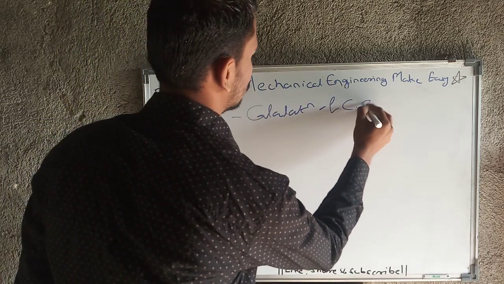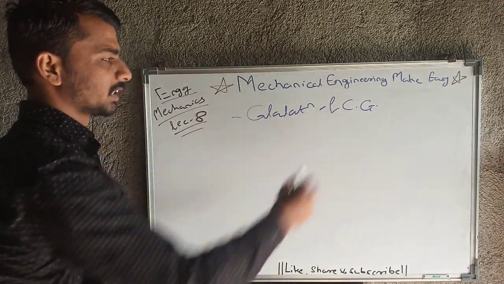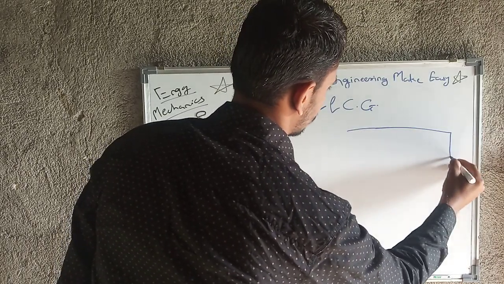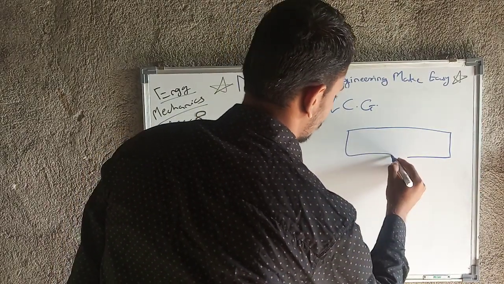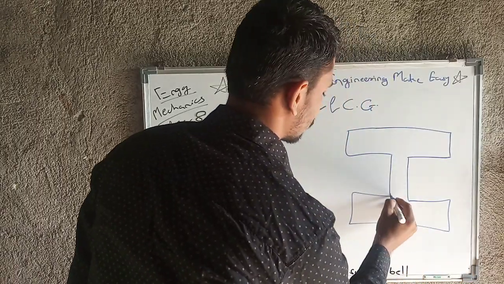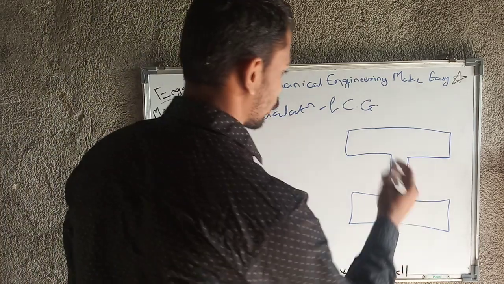Calculation of CG. There is one method for calculation of CG. For example, this is one body and we need to calculate the CG of this body. How will we calculate?